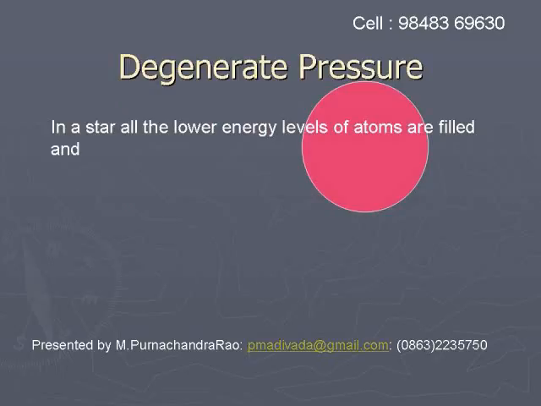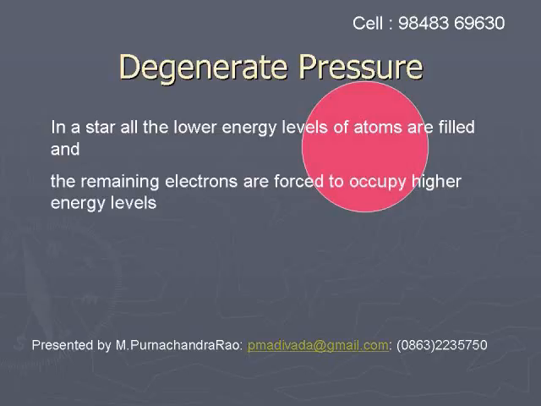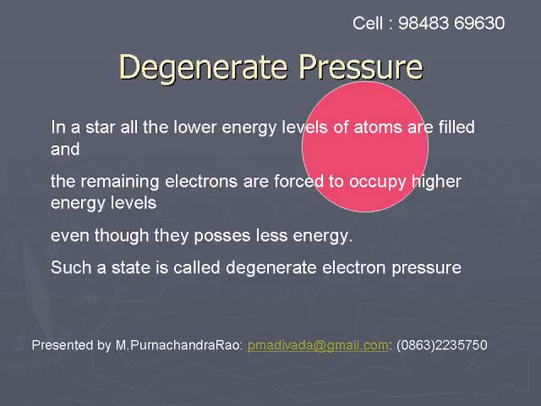Degenerate pressure. In a star, at the core, if the electrons completely fill the lower energy levels of the atoms, the remaining electrons with less energy will be forced to occupy higher energy levels. Due to repulsive force between them, they create an outward force. Such a force is called degenerate electron pressure.